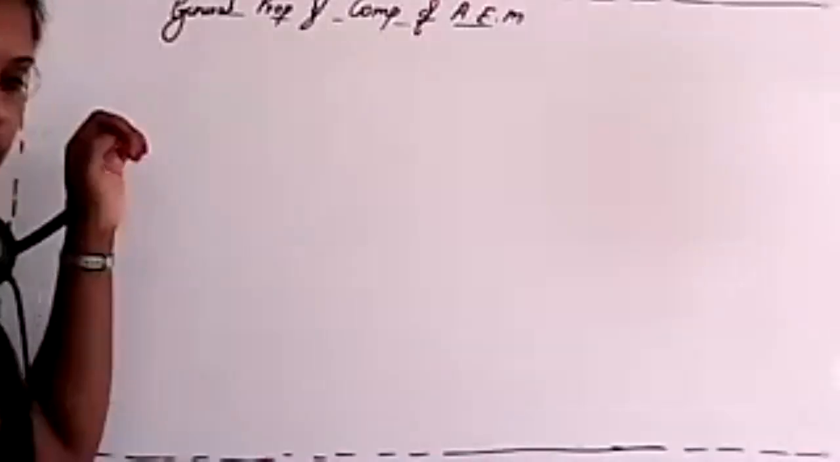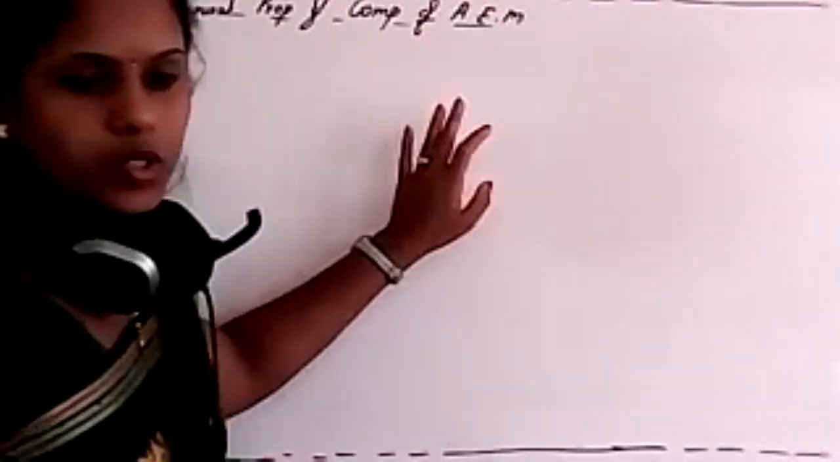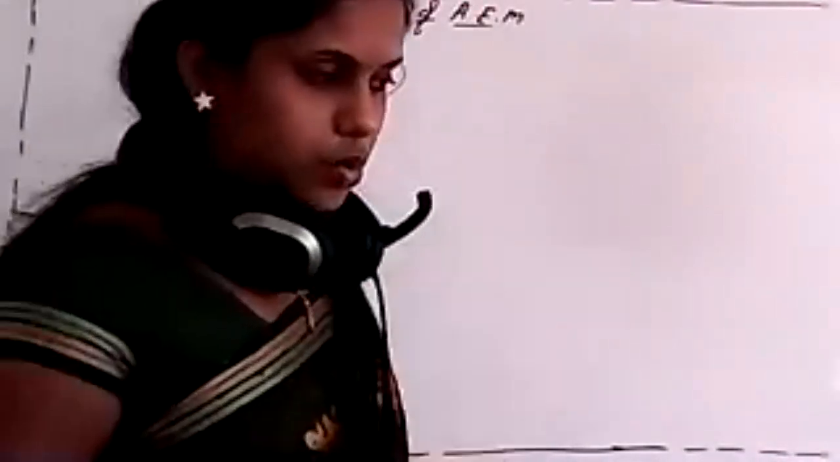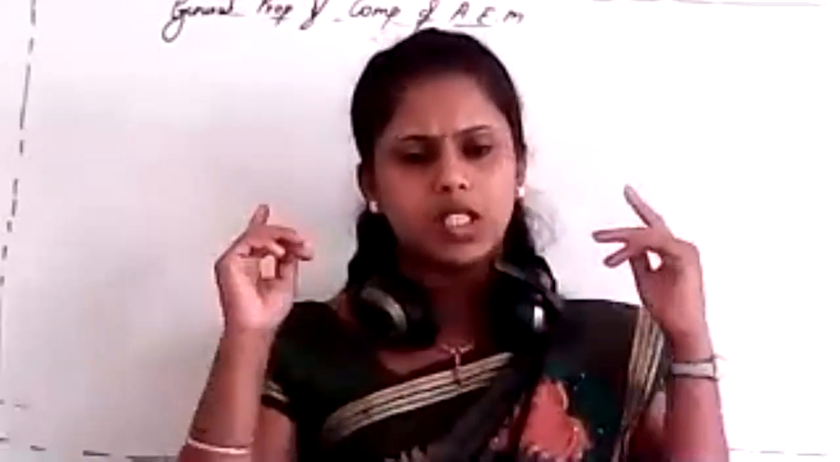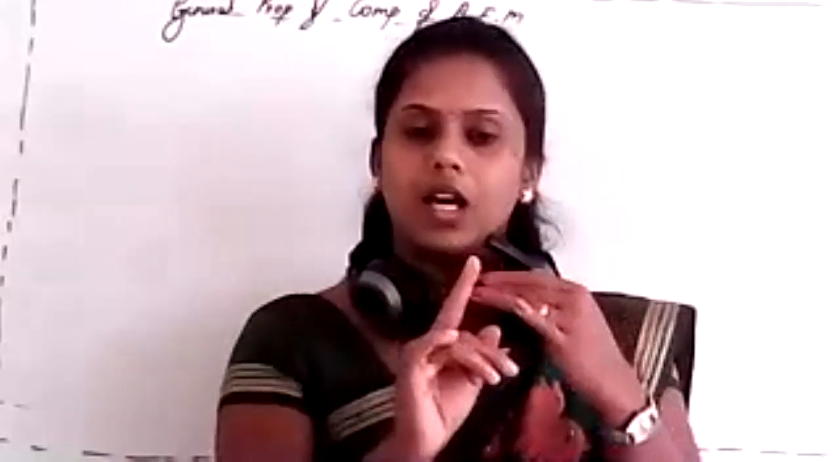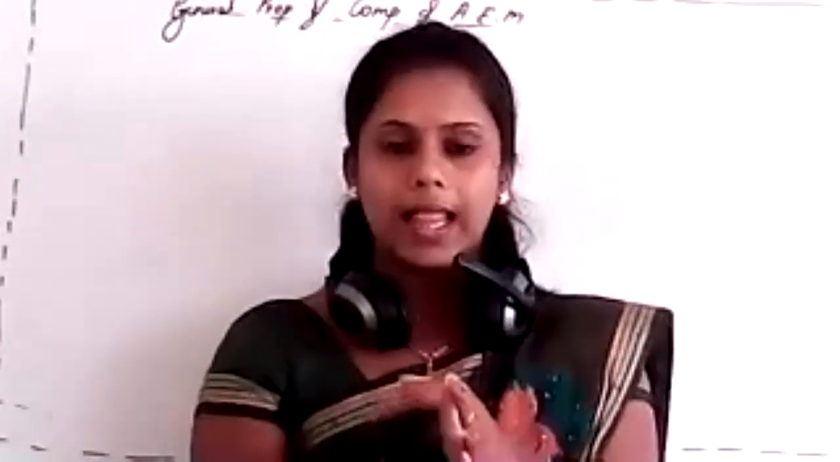So first one is about general properties of compounds of alkaline earth metals. See students, in the case of alkali metals, we already studied the general properties. But here, the general properties of compounds, that is oxides, halides, and superoxides, we'll study those things here also.